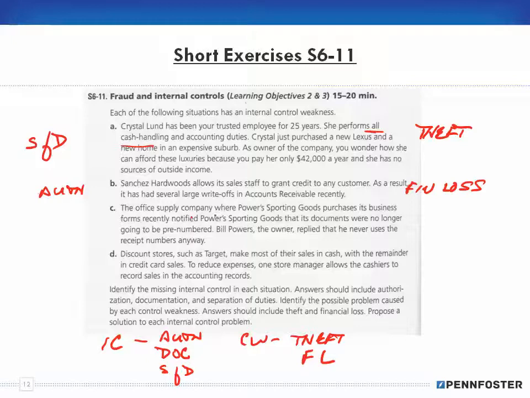All right, C, the office supply company where Power Sporting Goods purchases its business forms recently notified Powers that its documents were no longer going to be pre-numbered. Okay, that is documentation. Invoices, their business forms have to be pre-numbered. Bill Powers replied that he never uses the receipt numbers anyway. Okay. Well, by not having pre-numbered forms, that allows for theft.